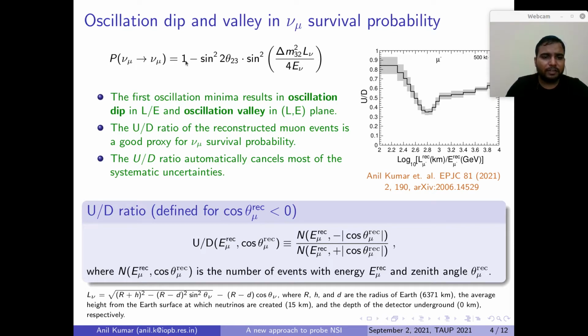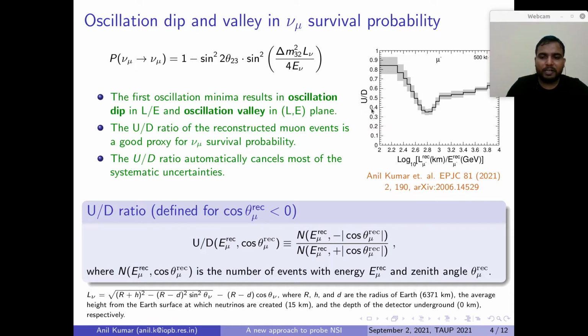When the argument of the sine square in the second term becomes pi by 2 or an odd multiple of pi by 2, that time this sine square will become maximum, and since theta 23 is around 45 degrees, this whole term will be roughly 1 minus 1. At that point this probability will be lowest, which is around 0. That value of L by E we define as the oscillation minimum for this channel, and this can be represented as the oscillation valley in the L comma E plane. So in this paper we showed that ICAL will be able to observe this oscillation dip